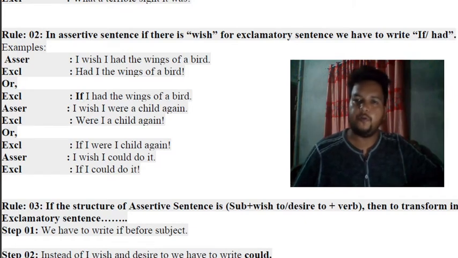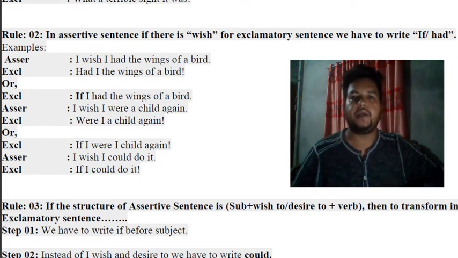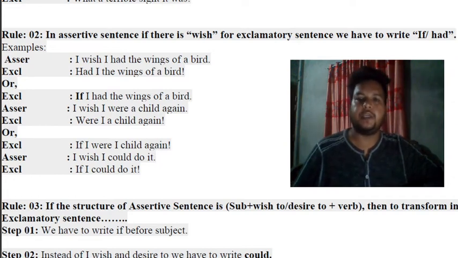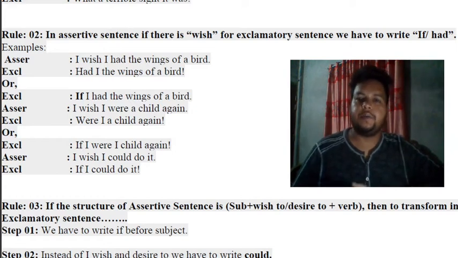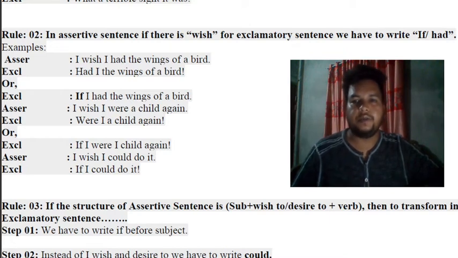Means if you find wish in an assertive sentence, to change it to exclamatory we take if or had. This is always very simple. So just remember the clue word, keyword: wish, or if or had. That's all. Earlier it was how, what, adjective, then subject, then verb, then exclamation sign.